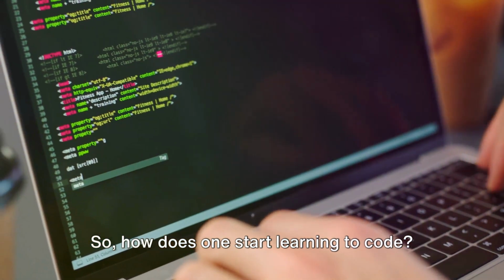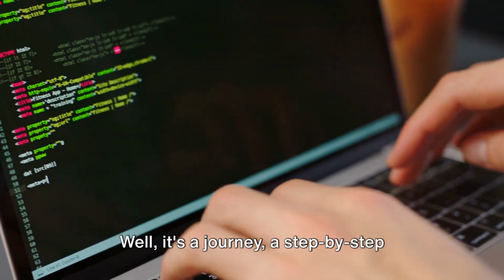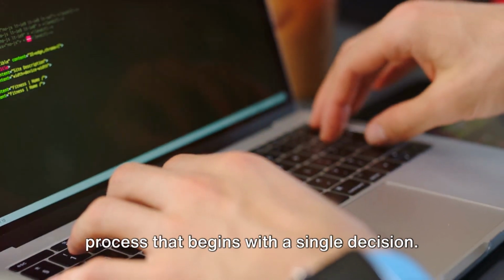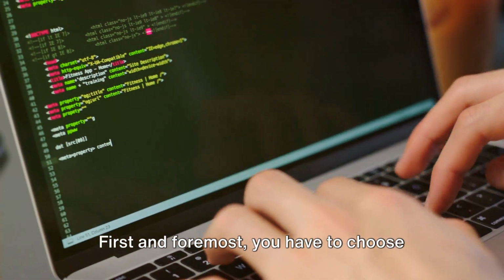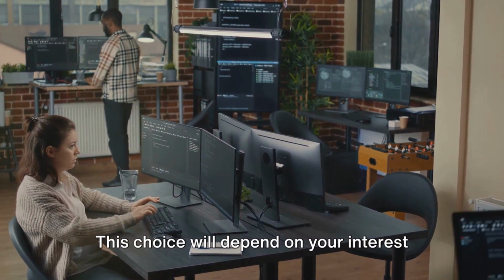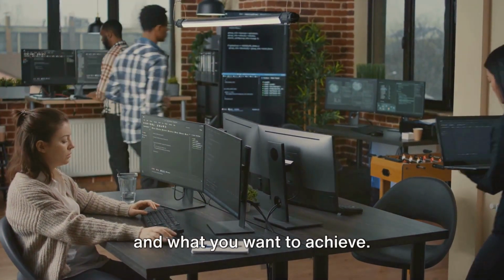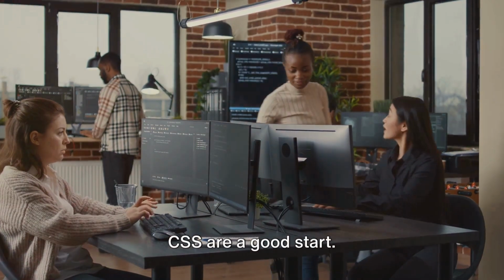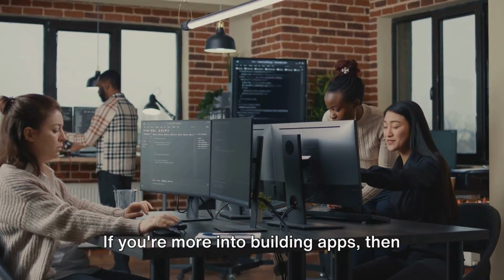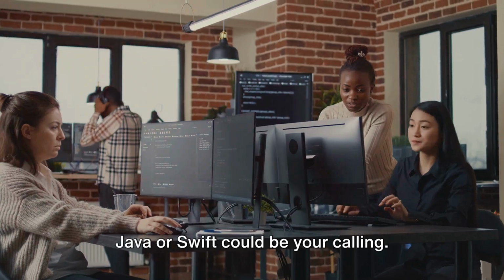So, how does one start learning to code, you may ask? Well, it's a journey, a step-by-step process that begins with a single decision. First and foremost, you have to choose the right language. This choice will depend on your interest and what you want to achieve. If you're into making websites, HTML and CSS are a good start. If you're more into building apps, then Java or Swift could be your calling.